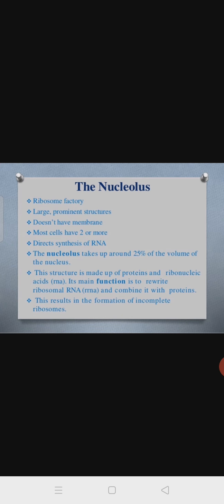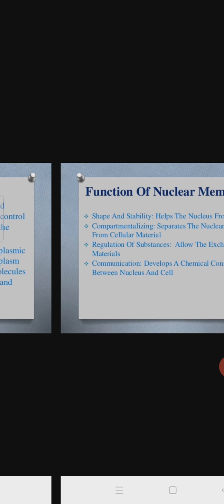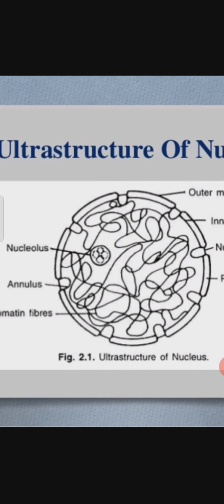The nucleolus means the center part. This part we call the nucleolus.